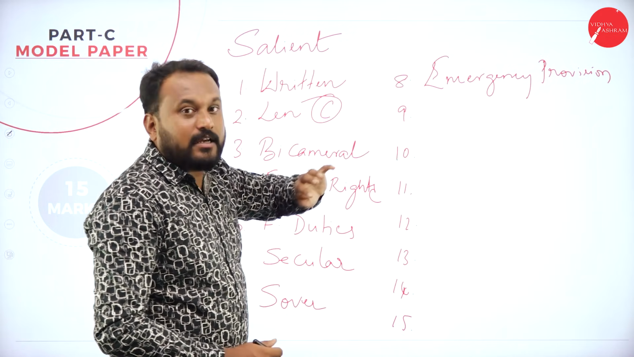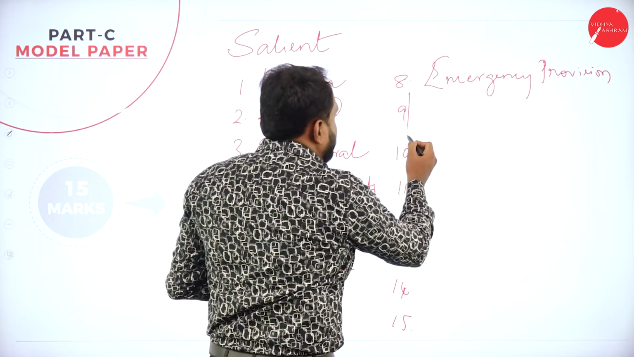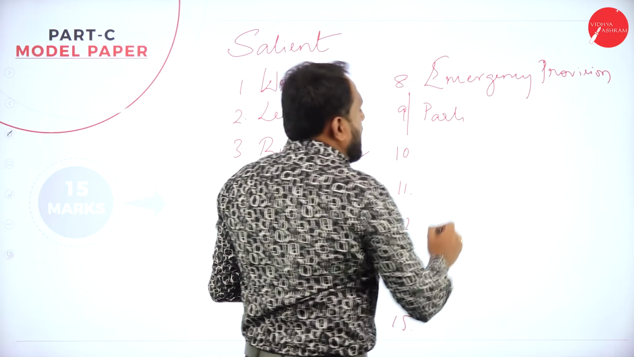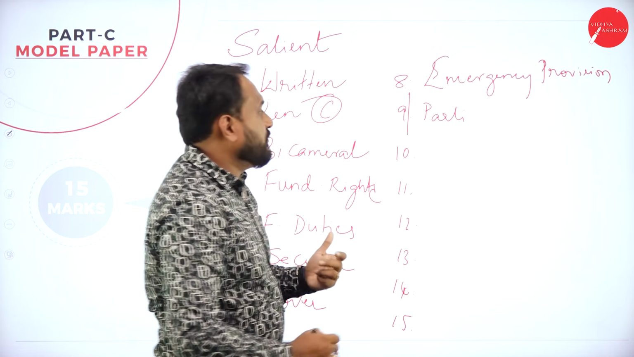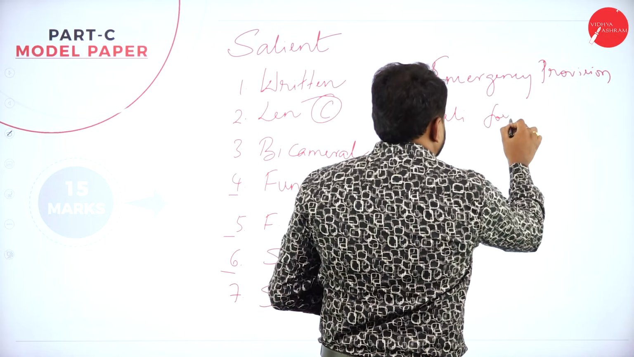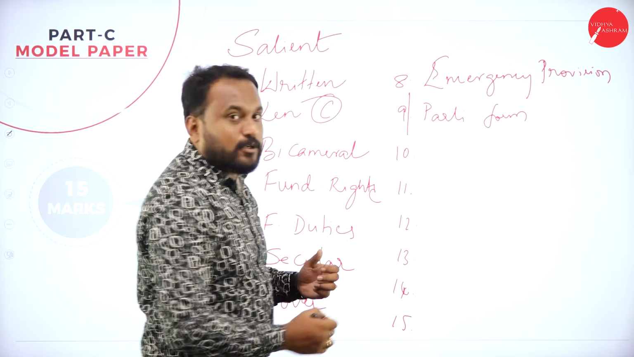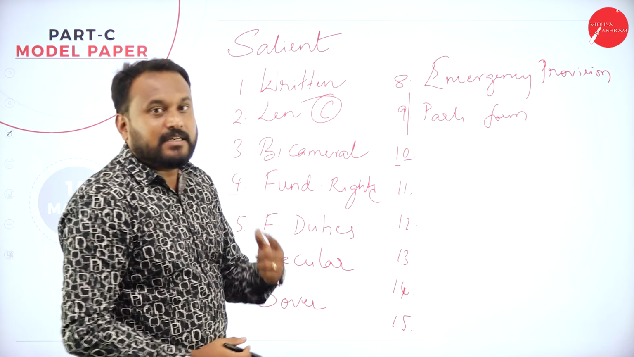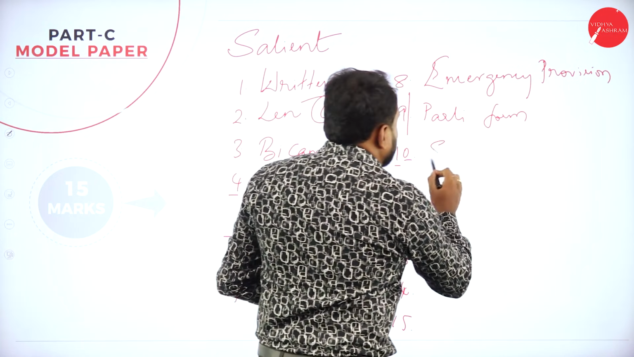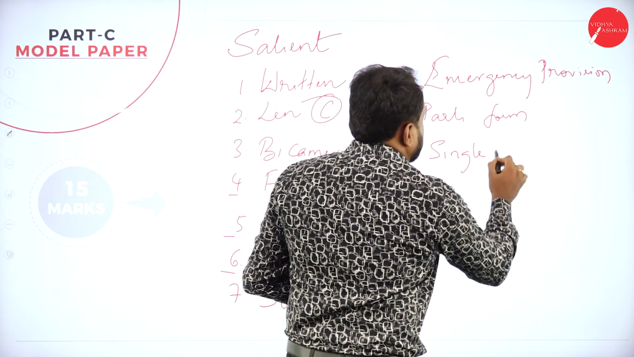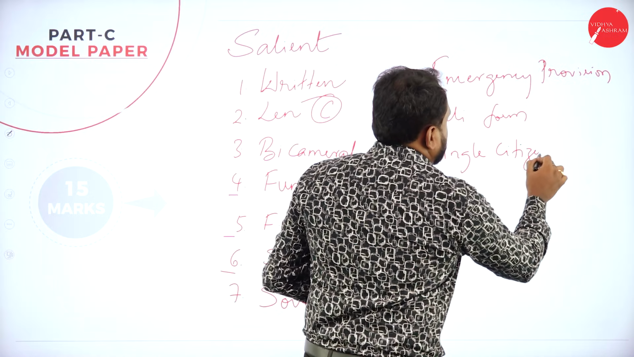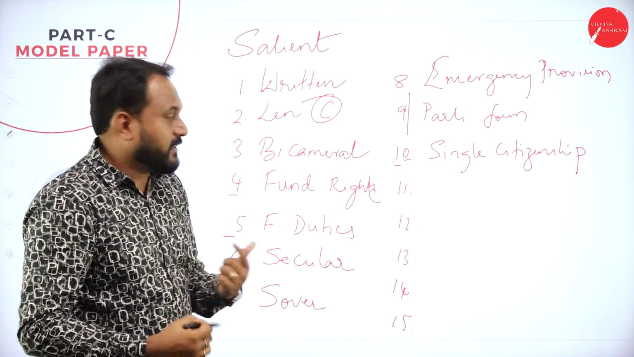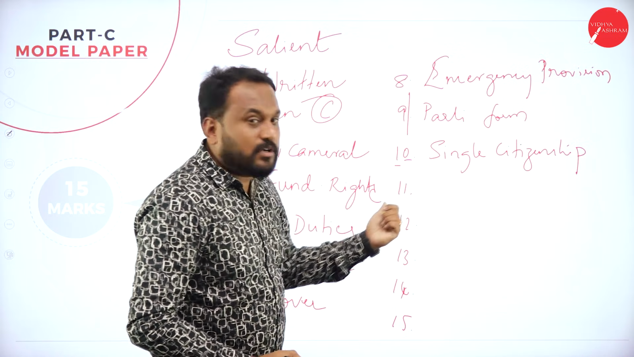Now 9. If you take the mirror image of 9, it looks like P. Parliamentary. Ours is a parliamentary form. Now 1, 0. Here, 0 doesn't have a value, while 1 is single. Single means single citizenship. You can remember it like this.